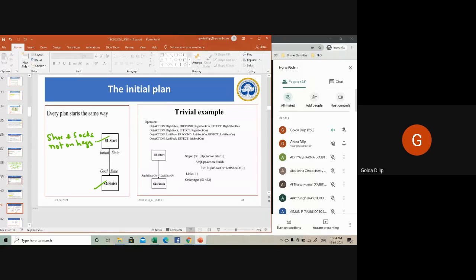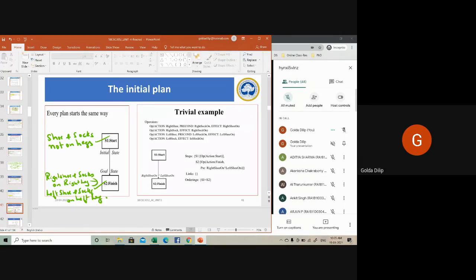That is your initial state. Your finish state is right shoe and socks on right leg, and similarly left shoe and socks on left leg.